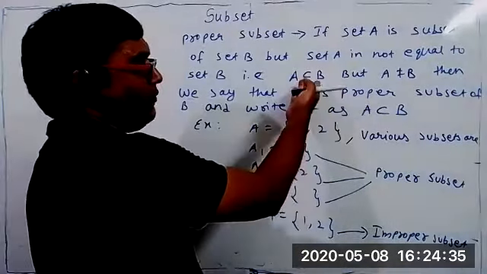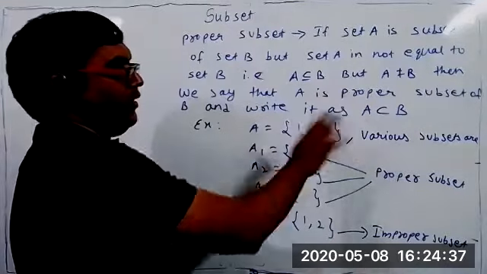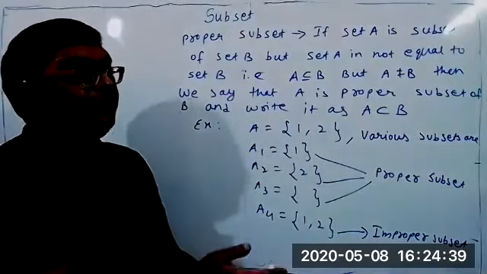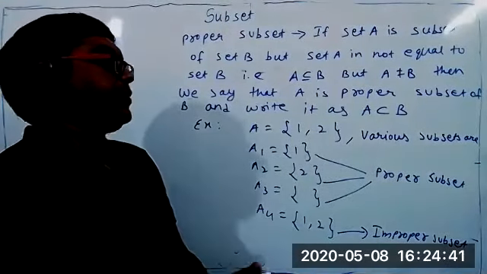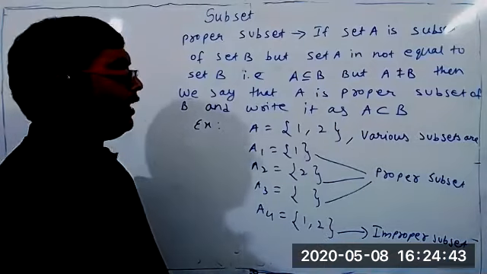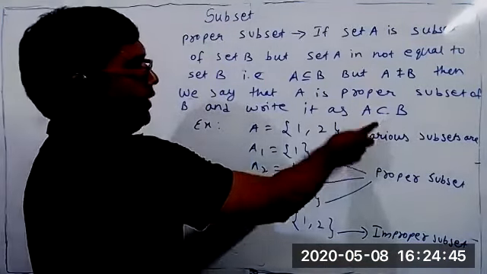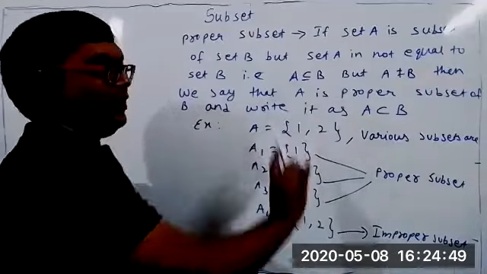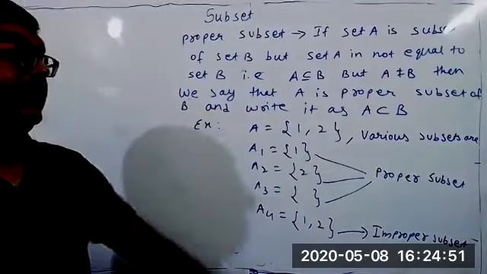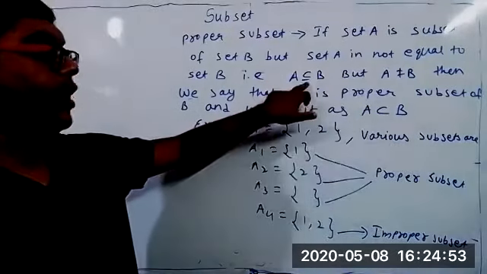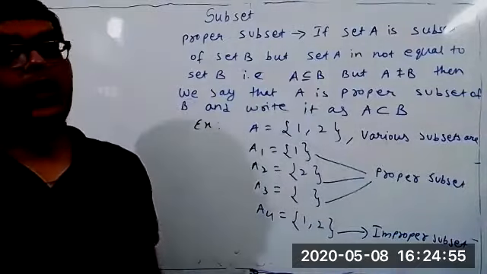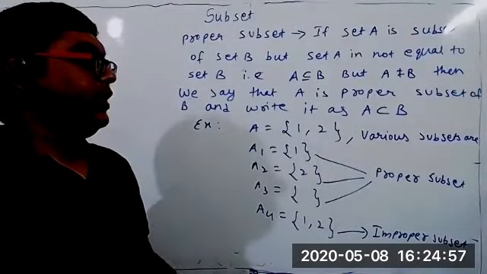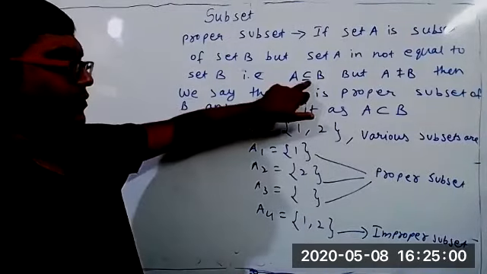Otherwise we can write this also, it doesn't matter. Wherever sometimes we have to strictly differentiate between proper subset and improper subset, then for proper subset we use this symbol, and for improper we use this symbol. As a whole, for subset we can use any symbol, but strictly speaking, this is for proper subset, this is for improper subset. Suppose sometimes we are not sure whether the subset is improper or proper, then use this symbol only, the first one.